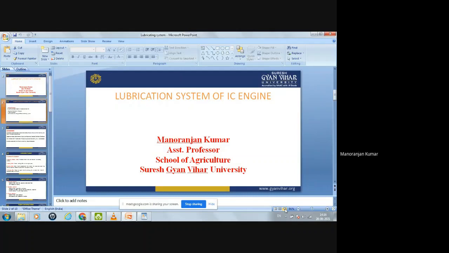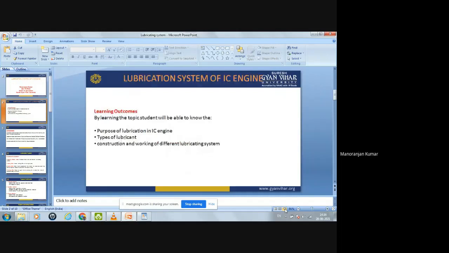At the end of this lecture, the students will be able to know the purpose of lubrication in an IC engine. We will also discuss the different types of lubricants available, and see the construction details of different lubrication systems and their working.